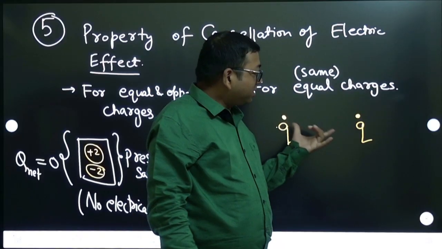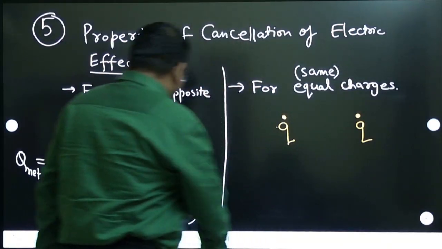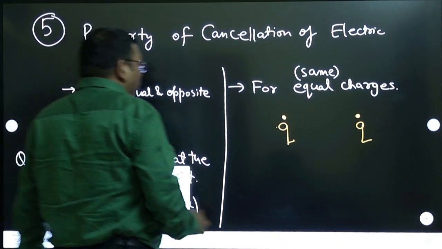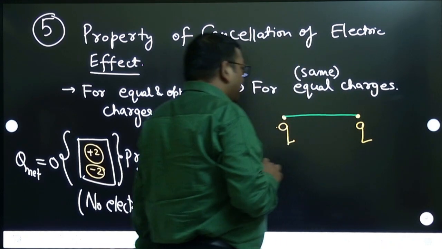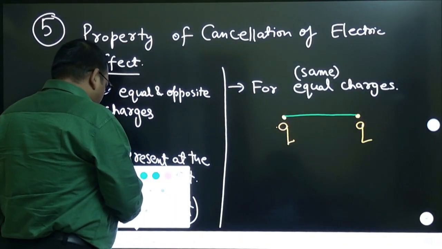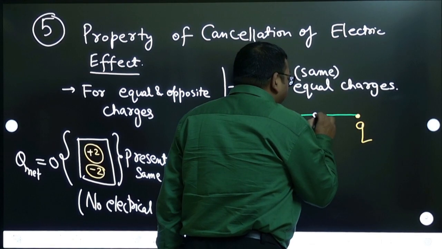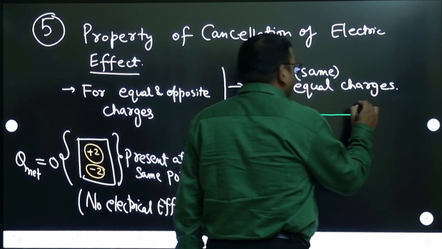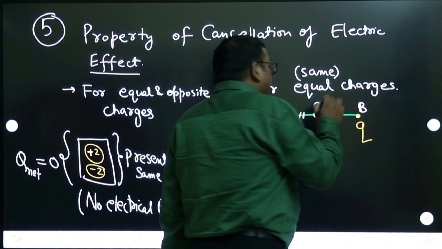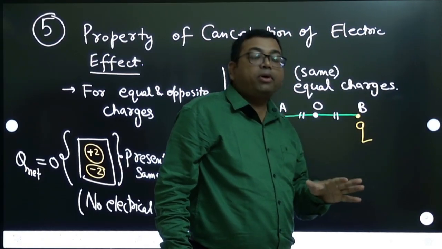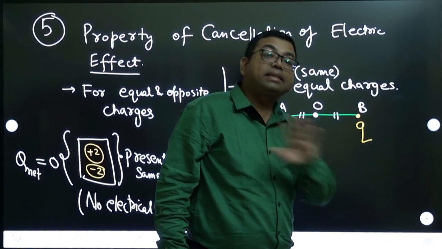So two charges of same value and same sign are present at two different places. Now if you join these 2 points, suppose this is A and this is B and O is the midpoint of this, then at the midpoint all the effect will be neutralized or cancelled out.